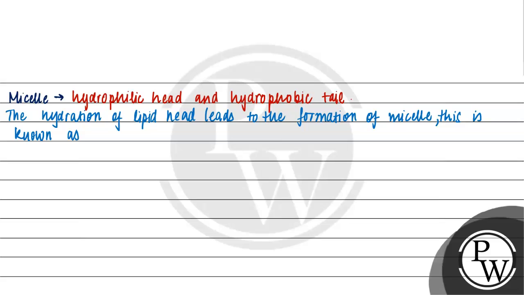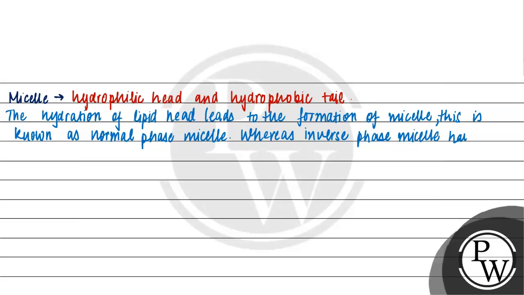So known as normal phase micelle. Whereas inverse phase micelles have head groups in the center and the tails extend out.